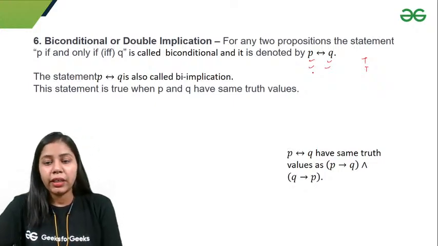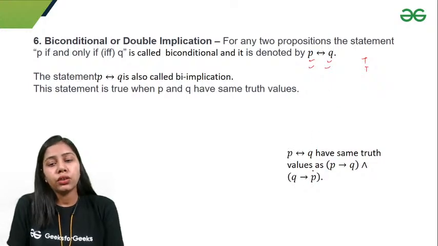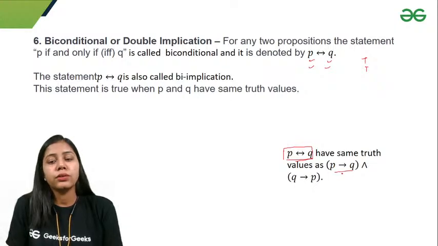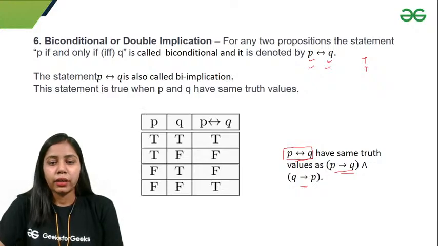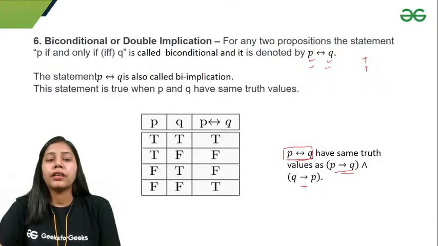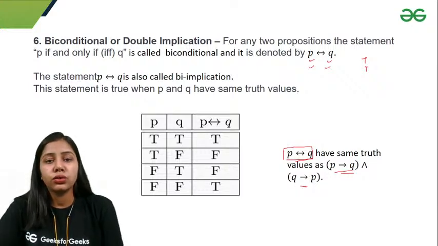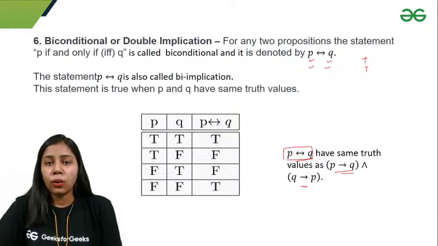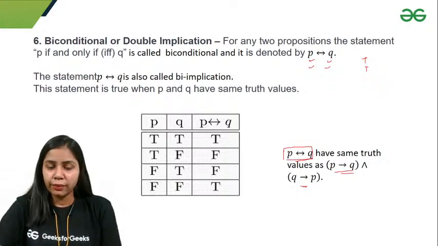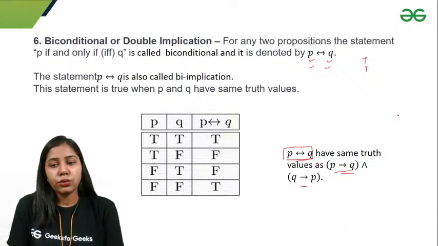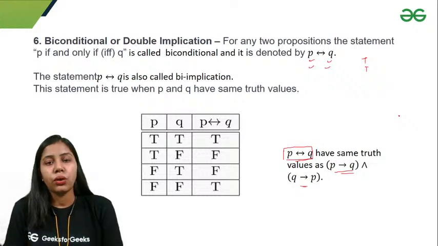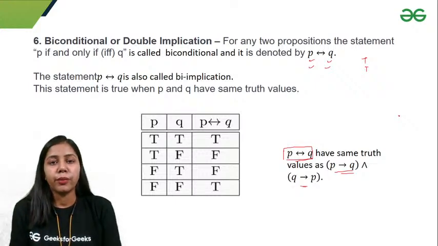Just let me know if anybody has any confusion, and we can check using a truth table that the truth value of P if and only if Q is the same as P implies Q and Q implies P. You can check this truth table and easily find all the truth values. You should be comfortable applying all the connectives and remember where to use which connective. If I am taking and, I have to use conjunction. If I'm using or, then I have to use disjunction. You just have to remember everything.